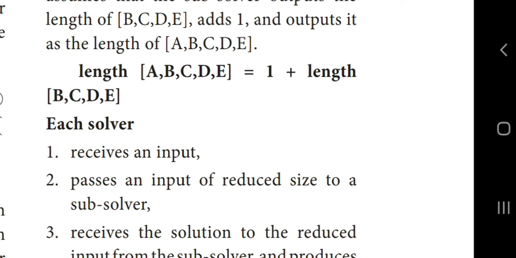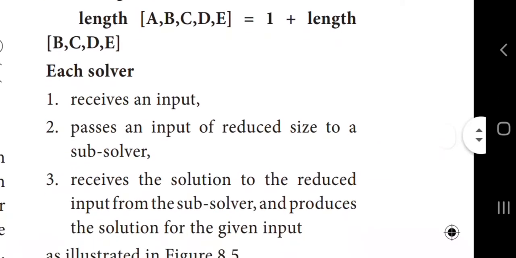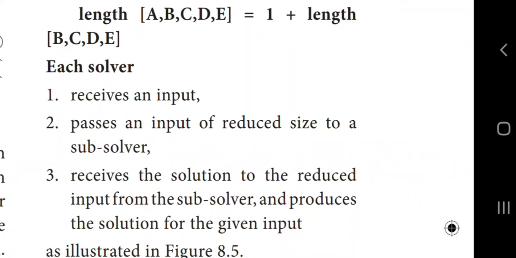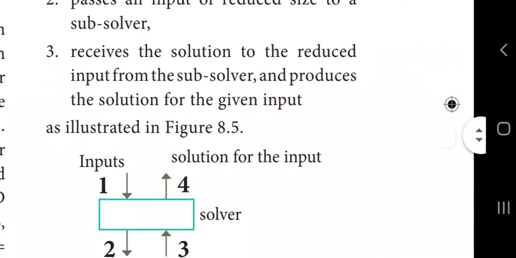It receives the solution to the reduced input from the subsolver and produces the solution for the given input. So at last the same question is passed back to the customer A. So customers find the solution to the sub problems, and like that all the customers combine all the solutions of the sub problems and give the solution to the given problem, okay. Now you can see the figure.